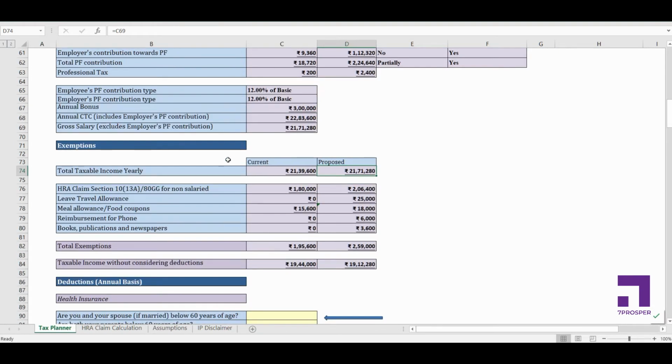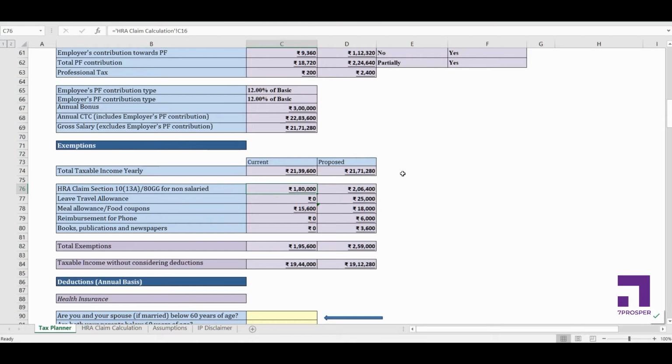Okay, so if we compare the current and proposed salary structure, the current taxable income is 21,39,600, but the proposed salary structure says the total taxable income to start with is going to be 21,71,000, so it's slightly higher than earlier. This is happening because we have reduced the basic salary. When you reduce the basic salary, the employer's contribution towards PF is going to decrease, and the employee's contribution towards PF is going to decrease. You'll have more salary in hand, but the taxable component of your salary is going to increase. But don't jump to conclusions right now.